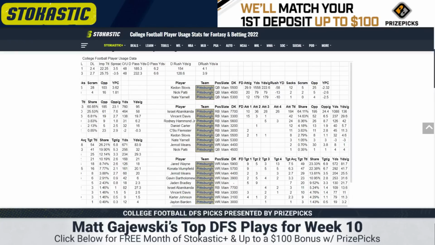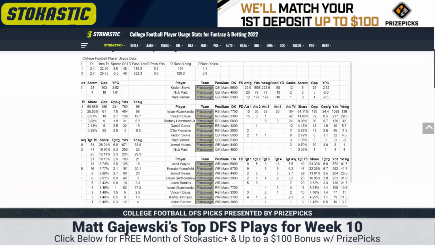I'm not playing Slovis. The one guy you want to look to is Israel Abanaconda, 7,700. He's carried the ball 36, 28, and 26 times in the last 3 games. He's averaging 136 yards. He's also targeted in the pass game, 6 targets over the last 2 games. Abanaconda is awesome. Jared Wayne looks like the wide receiver 1 right now.